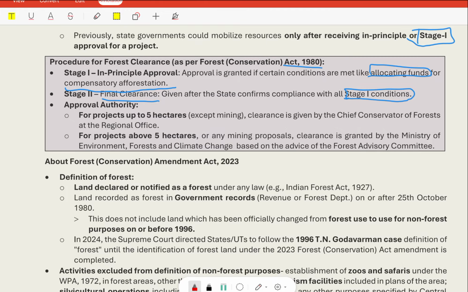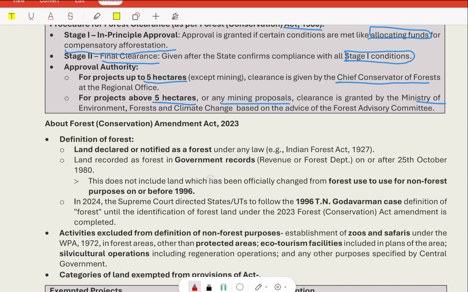Who is the approval authority? For projects up to 5 hectares, except mining, clearance is given by the Chief Conservator of Forests, but for projects above 5 hectares or any mining proposals, clearance is granted by the Ministry of Environment, Forest and Climate Change.